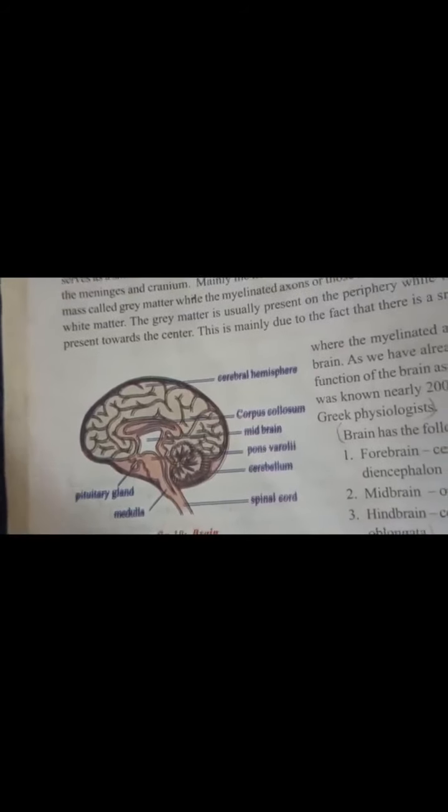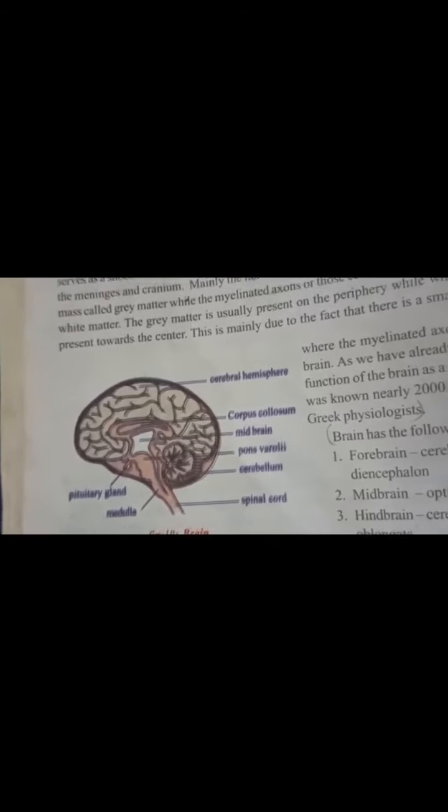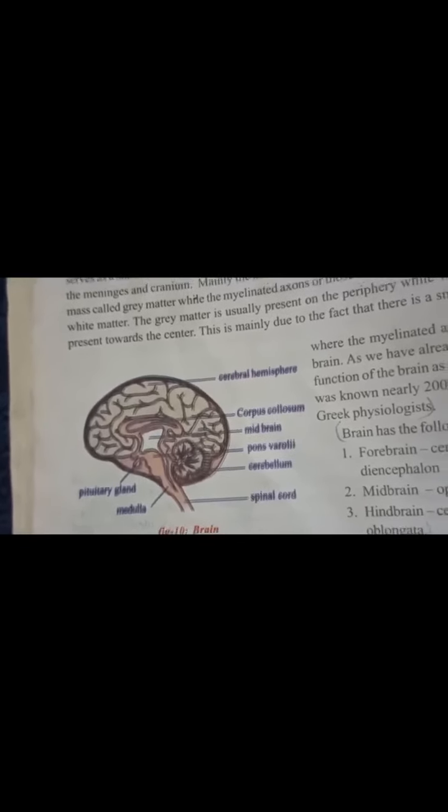The primary function of the corpus callosum is to integrate motor and sensory performances between the cerebral cortex on one side of the brain and the same region on the other side. So that means the corpus callosum maintains the balance between the right and left hemispheres.